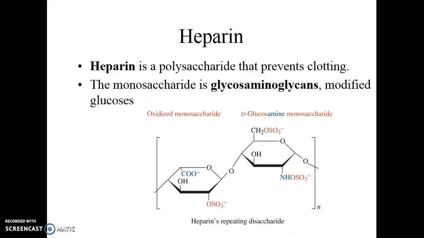Heparin is a drug that we give to prevent clotting. It is a polysaccharide. The repeating unit that you see in this polysaccharide is a sugar right here. And just like glucosamine, there's a nitrogen here, but attached to that then is a sulfate group. And on the alcohol group up here, it's been substituted with a sulfate group.